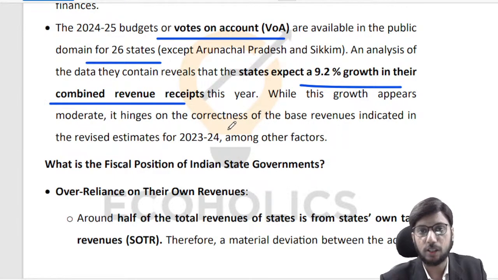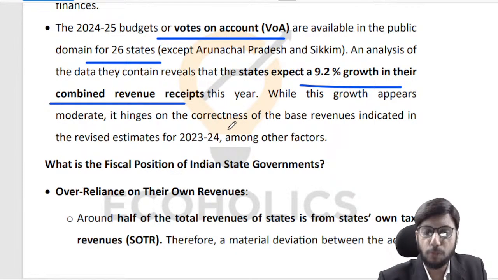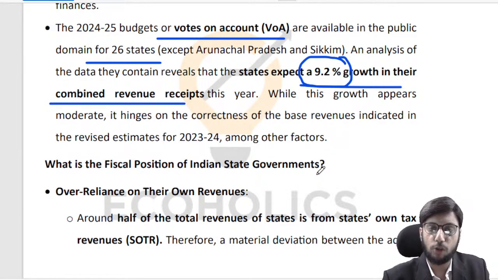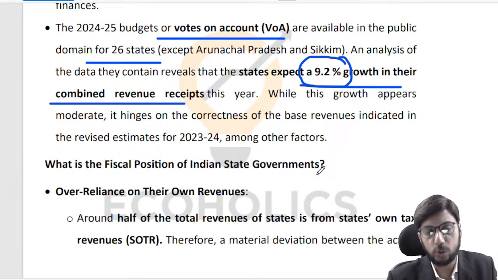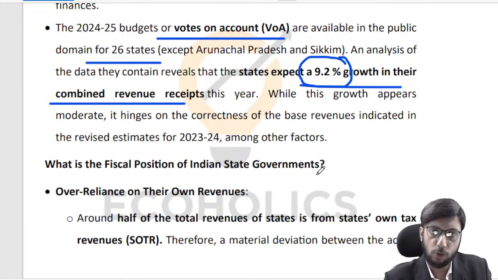Now what is the problem over here? This is a typical problem, not just with the states, but even with the central government, and this problem may be coming down a little bit, but there is a problem over here. And the problem is: how reliable is this number of 9.2%? Typically what happens is a lot of times our projections and the actual realizations are way off the mark. So many times, and I'm not just talking about states over here because this is a genuine problem, what we do is a lot of accounting engineering, and upfront our numbers are fantastic on the day of the announcement of the budget. So there is no problem over there. But when you see the revised estimates and the actual estimates, you see that there is a problem, and we will see a little bit of that happening in the states also.